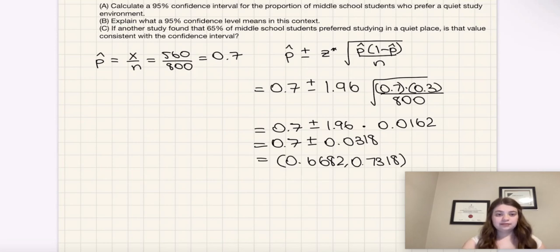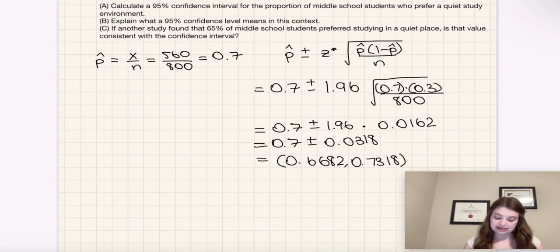Because if we sampled differently each time, then 95% of those confidence intervals that we found each time we repeated this would have the actual population proportion in it. And so we can be 95% confident that the true percentage for all middle school students is somewhere in the interval.